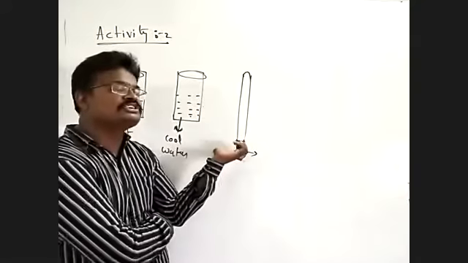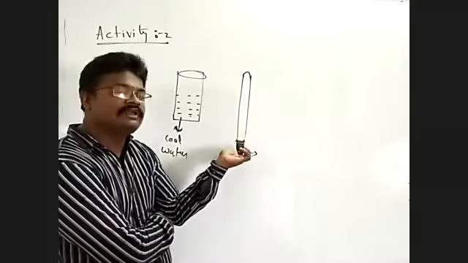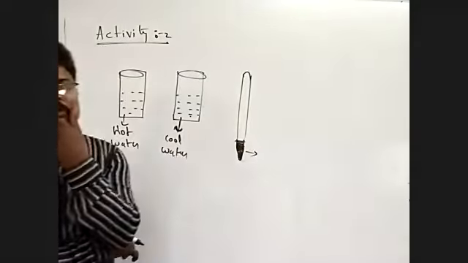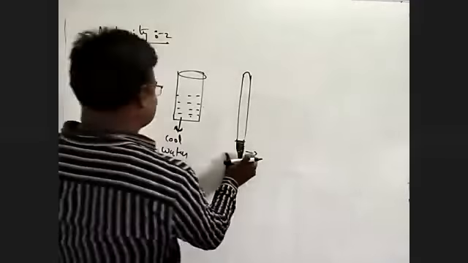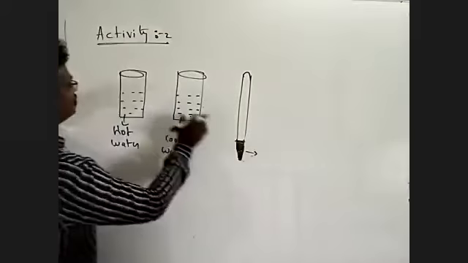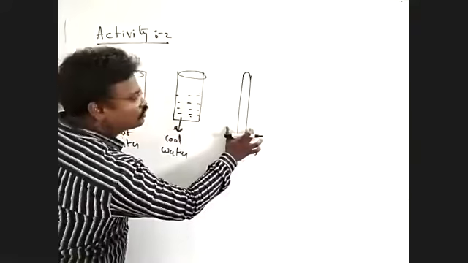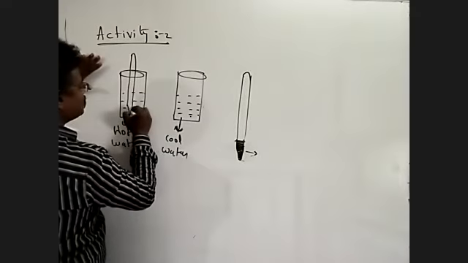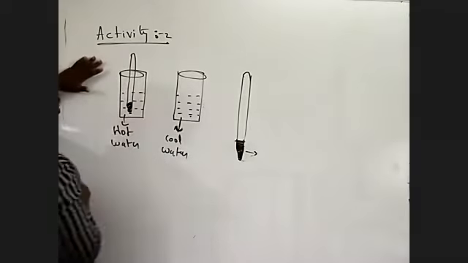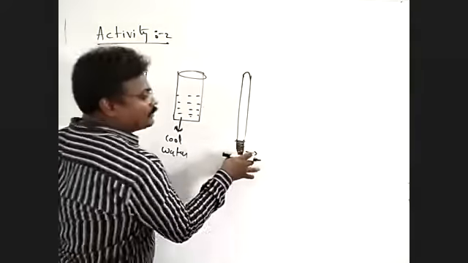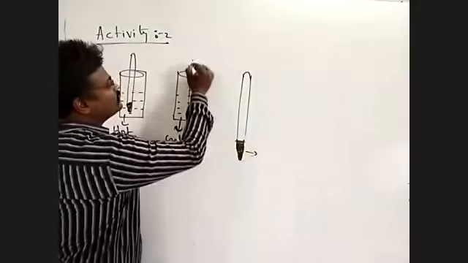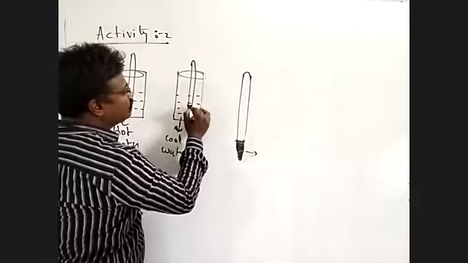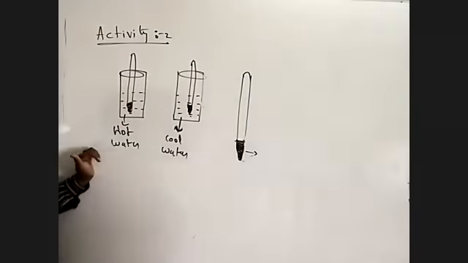We have to take the mercury level in the thermometer and note it down in your book. This laboratory thermometer is placed in the hot water, and another laboratory thermometer is placed inside the cool water.